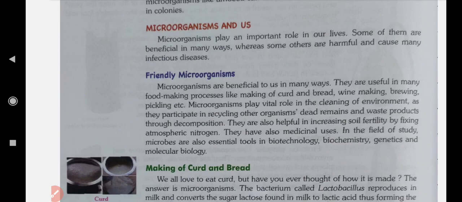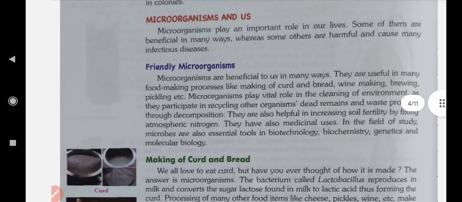Microorganisms play a vital role in the cleaning of environment as they participate in recycling other organisms' dead remains and waste products through decomposition. They are also helpful in increasing soil fertility by fixing atmospheric nitrogen. They have also medicinal uses. In the field of study, microbes are also essential tools in biotechnology, biochemistry, genetics and molecular biology.